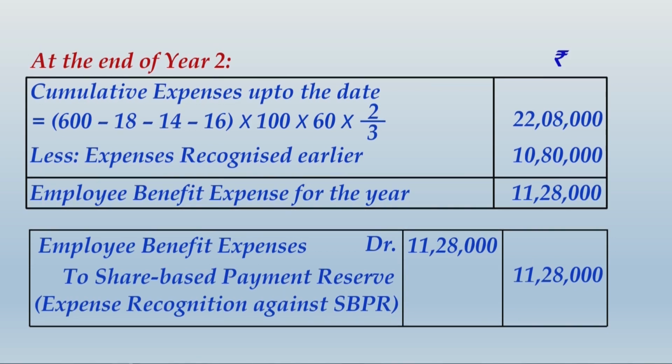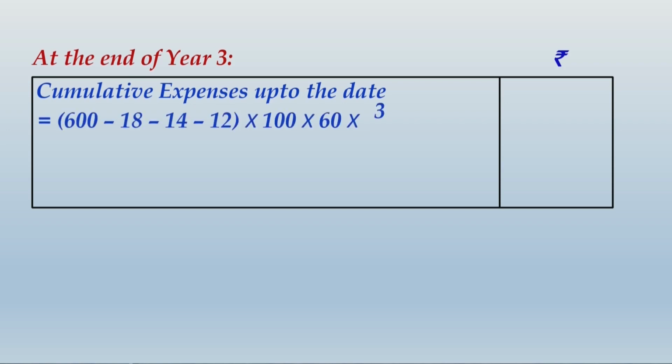Alright friends, you would have finished writing these calculations and the entry. Let us move ahead and reach the end of third year. So at the end of third year, what you will do is, again you will work out the cumulative expenses up to this date. So calculating this will be again in the same way with one change. The number of employees actually leaving in the third year, now it is known.